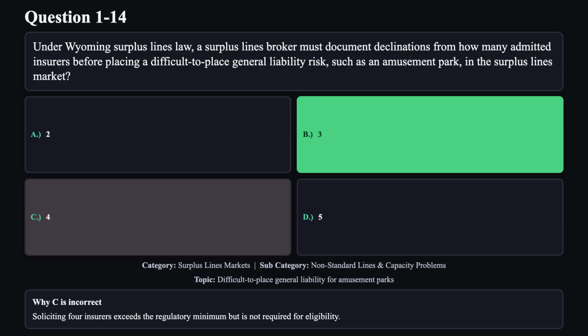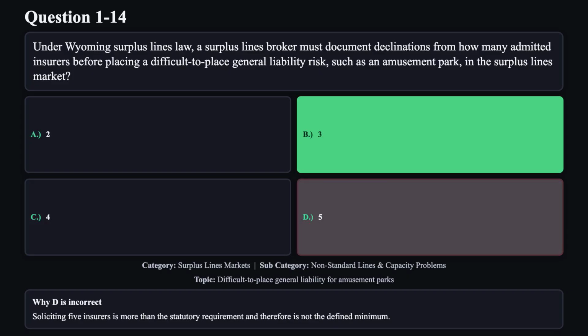Reason C is not correct. Soliciting 4 insurers exceeds the regulatory minimum but is not required for eligibility. Reason D is not correct. Soliciting 5 insurers is more than the statutory requirement and therefore is not the defined minimum.